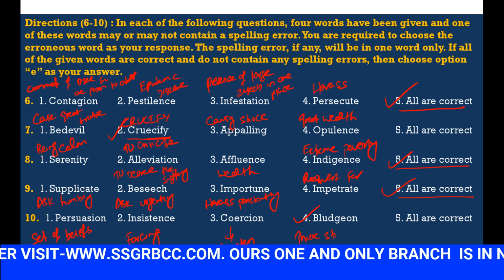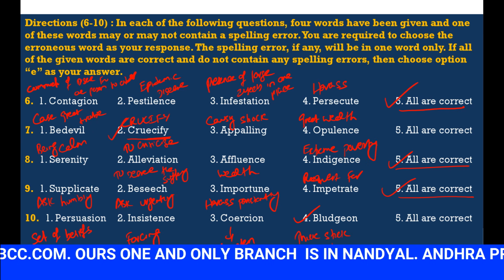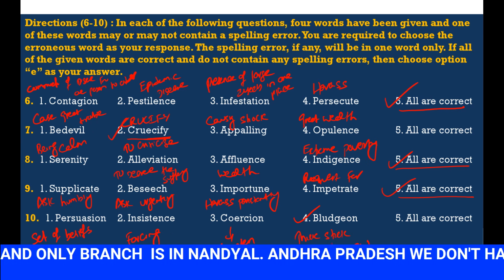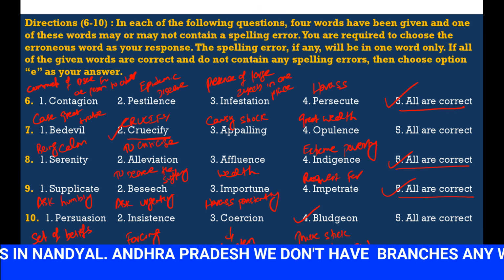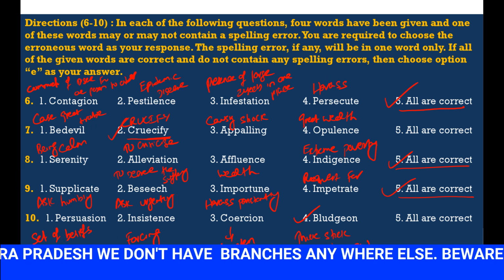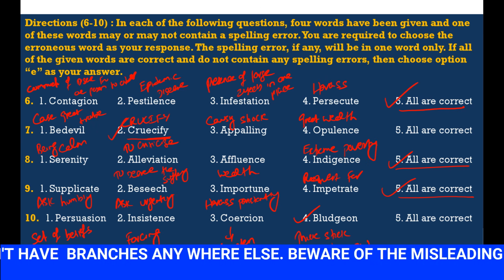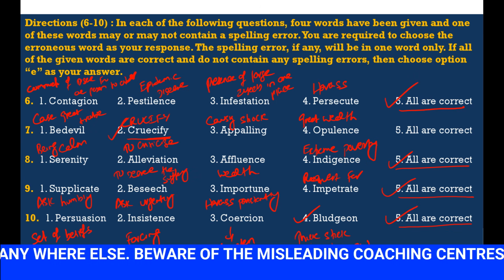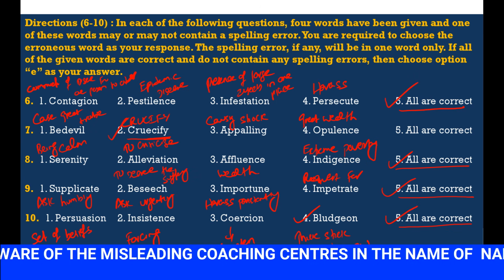Thick stick with heavy end. Bludgeon means thick stick with heavy end. So here also we don't find any error. All are correct. Let us see the next question.